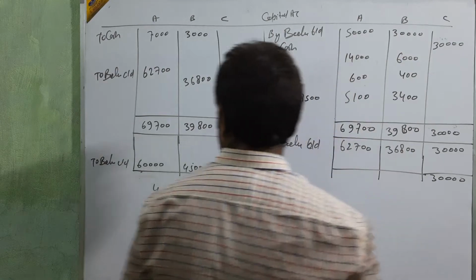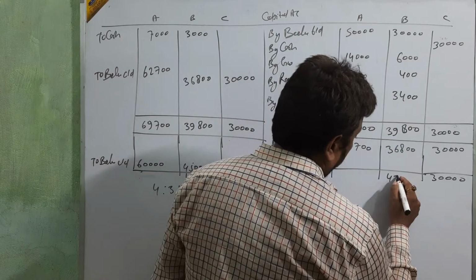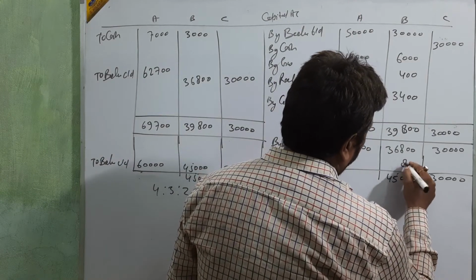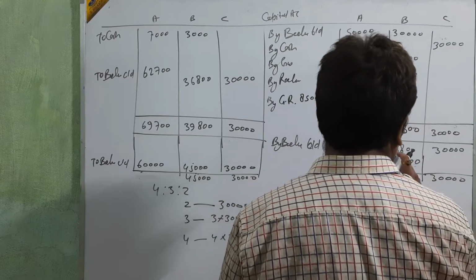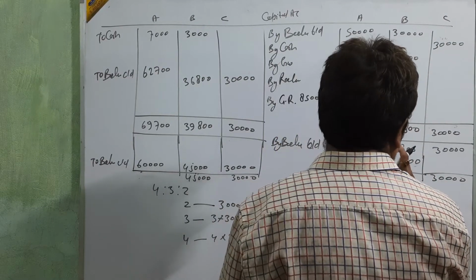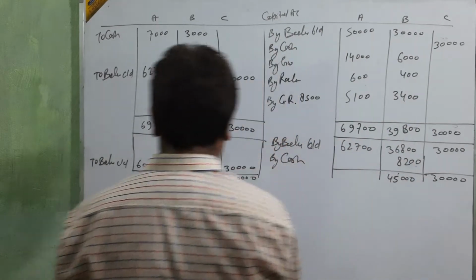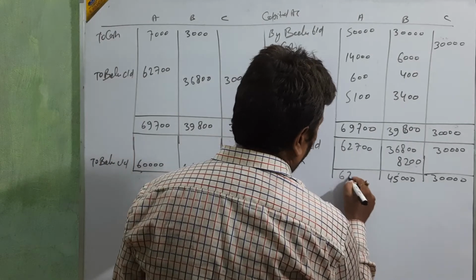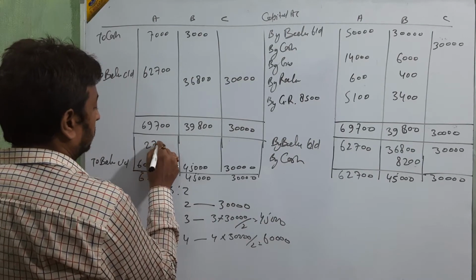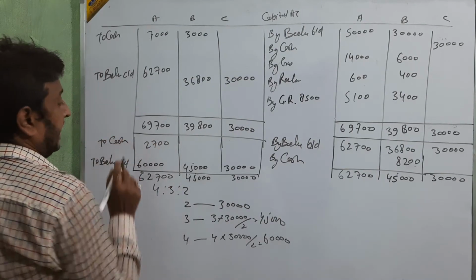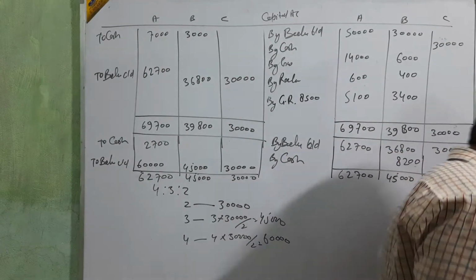And then see, on this side 45,000 is more than 45,000 here and here again 45,000. It means 200, 1, 7 and 8. It's by cash. Here 60,000 is 62,700, more than this. It means 2,700, that is to cash. Okay, beta? Now it's clear how to calculate the new capital. Clear or not?